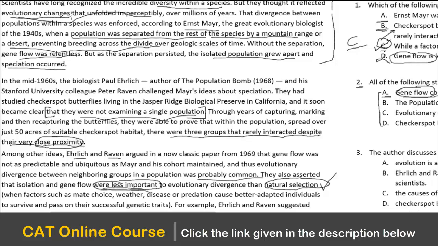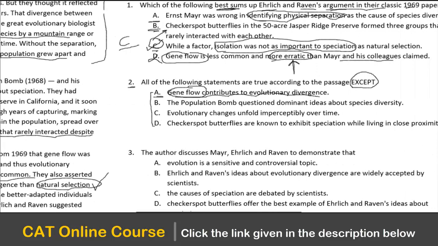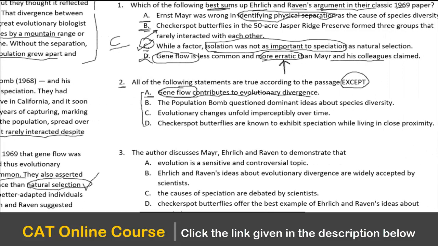Evolutionary changes definitely happen. That is not getting denied. But what is an important factor in evolutionary change is the debate. So the author is not denying that evolutionary changes happen. In fact, Meyer says that the changes happen because of isolation, whereas the other two believe that changes happen because of natural selection. So it is not that changes don't happen. That is definitely happening. That's why evolutionary changes unfold over time.